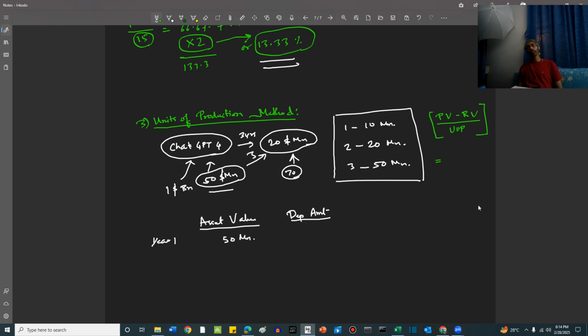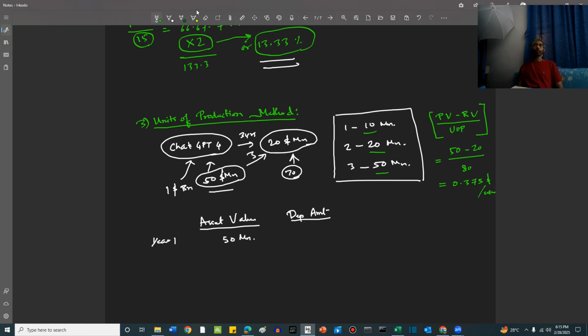So here, present value 50 million, residual value 20 million, divided by units of production, which is 10 plus 20 plus 50, 80 million. So cost per unit of production is equal to 30 by 80, 30 divided by 80. $0.375. $0.375 per user.